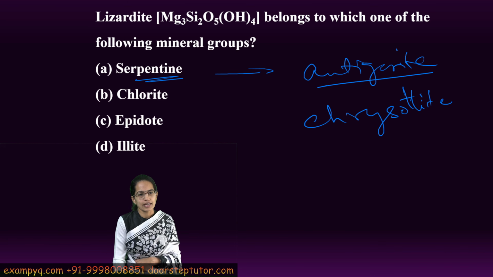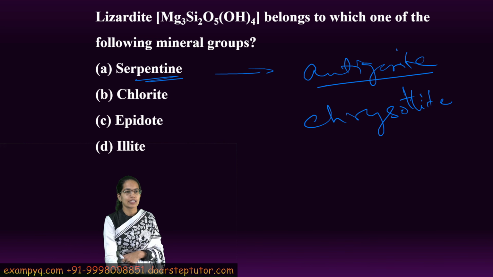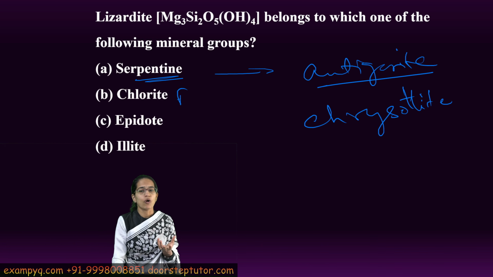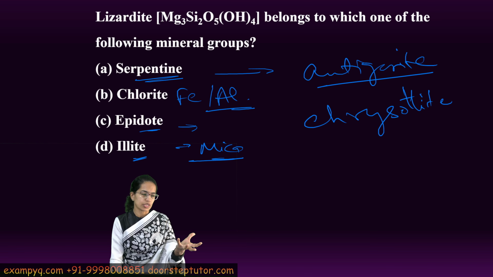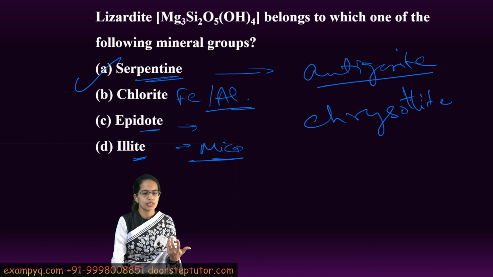Now chlorite is again a phyllosilicate which is present in sheet form, but it is different because it has a higher content of iron and aluminum. Similarly, epidote has a double chain structure, so it is actually a sorosilicate, so it's not related here. And illite is again a mica group mineral, similar to the sheet structure, so it's in the category of phyllosilicates, but the structure composition of illite is very different. So the correct option here is serpentine.